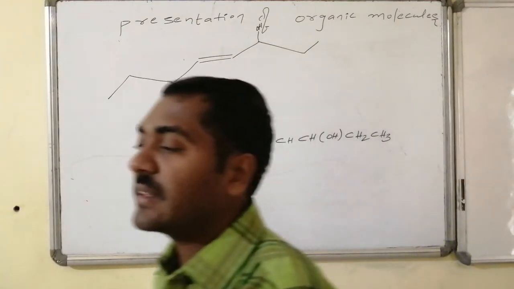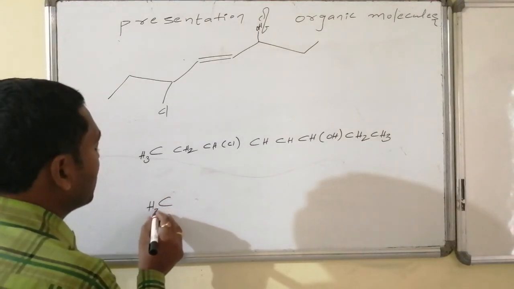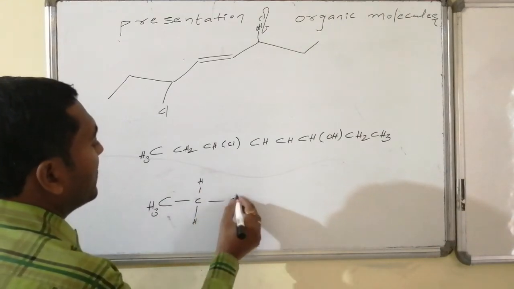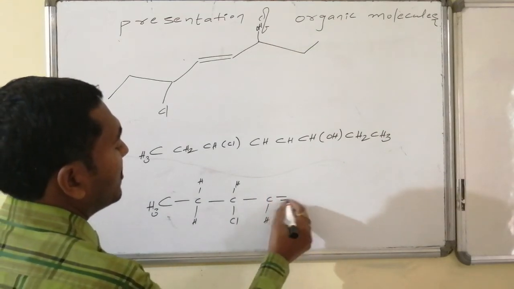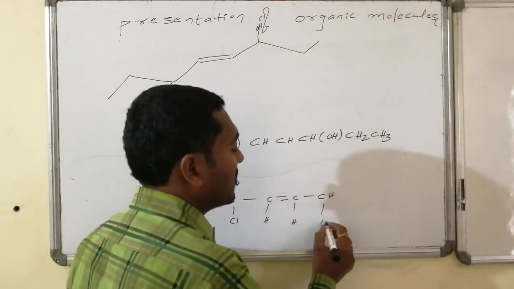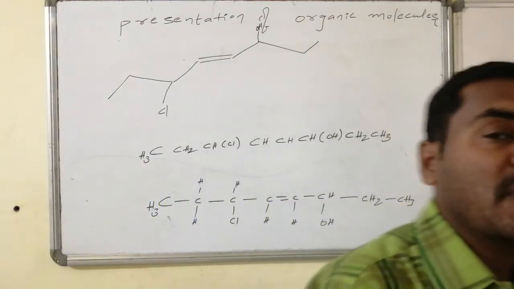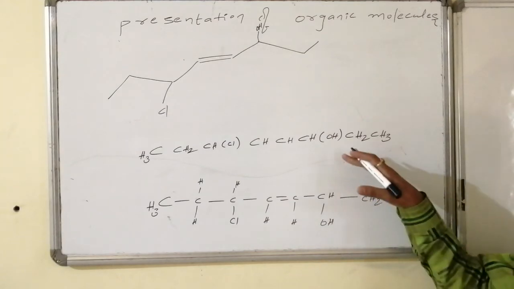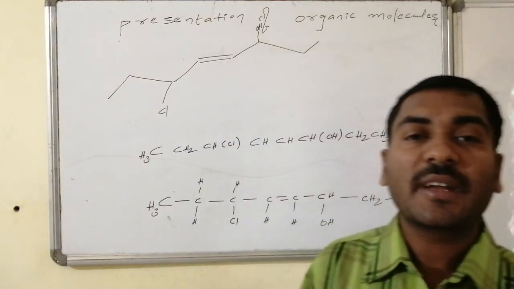If I write this one in the bond line notation, then it appears in the form of CH3 connected with CH, connected with CH and Cl, connected with CH double bond followed by CH followed by CH and OH followed by CH2 as well as CH3. In this way, if I write, it appears, and this is said to be the bond line representation, this is the compressed way of representation, and this one is known as the zigzag way of representation of organic molecules.